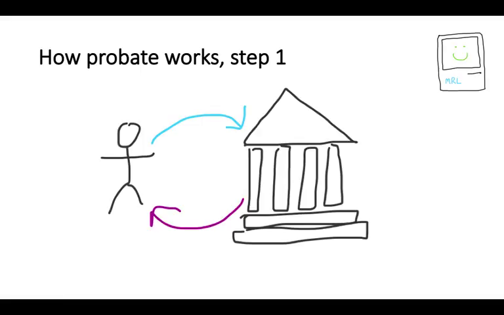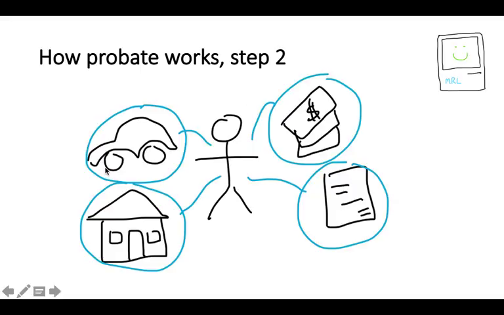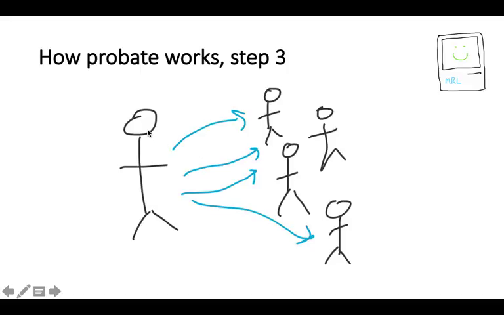So that person's role now is to gather up the assets of the estate. So they'll gather up, say, the cars, houses, cash or monetary assets, and also any kind of liabilities like bills, unpaid invoices, medical bills maybe. And they will basically administer the estate and figure out what assets are remaining to distribute. And I apologize for my stick figures. I did this with my iPad and my fingers. It was the best I could do. So here's the administrator or the executor handing out assets to various people, possibly even creditors. So that's the process in a nutshell.